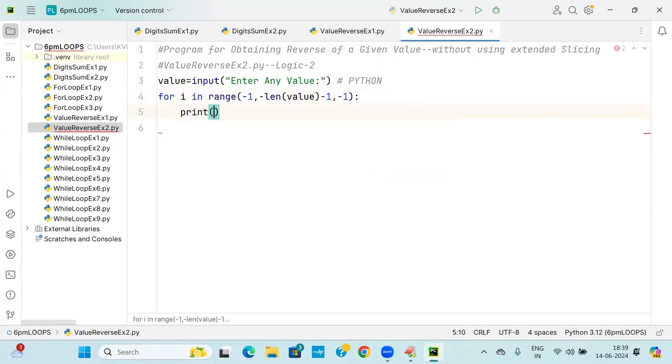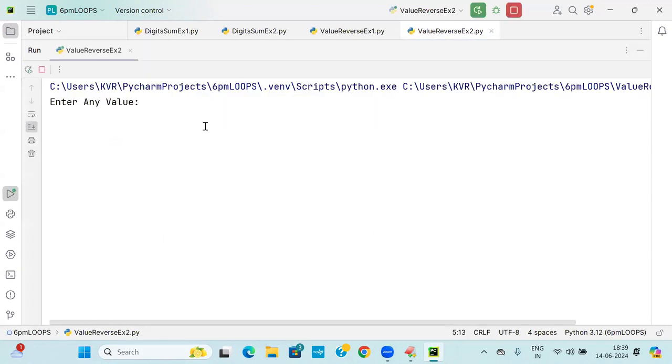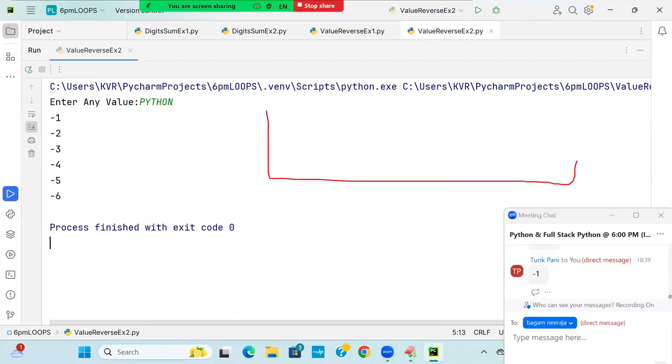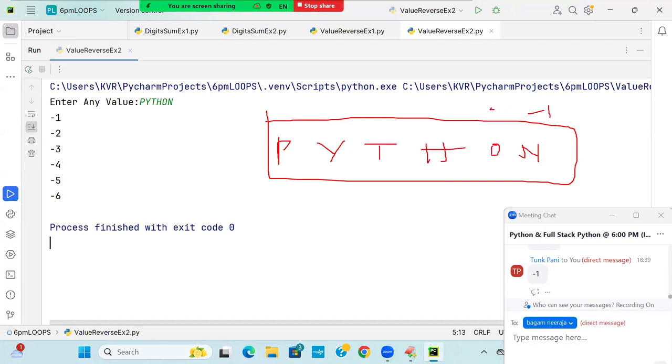Try to print i first. Try to run this. Enter Python here. What values are printed? This is the data. Last class only I said, PYTHON is minus 1, minus 2, minus 3, minus 4, minus 5, minus 6.